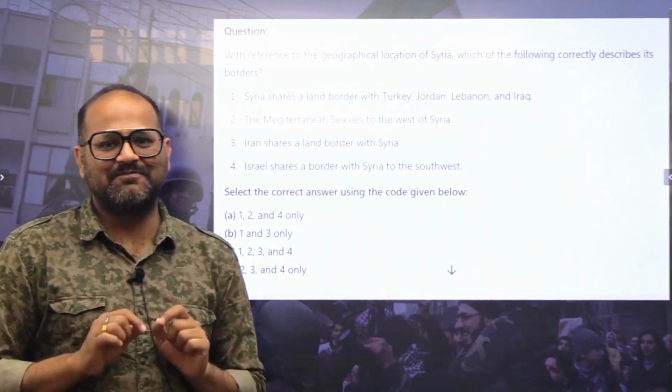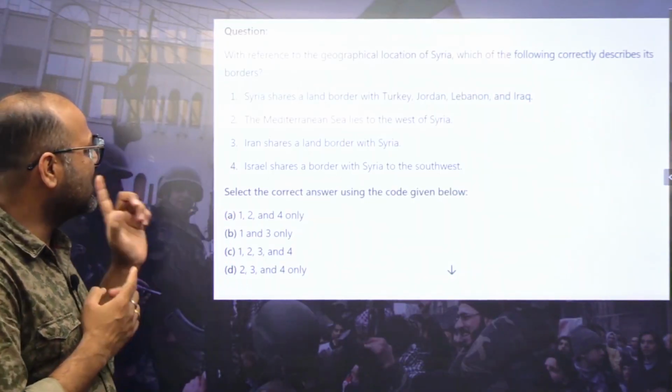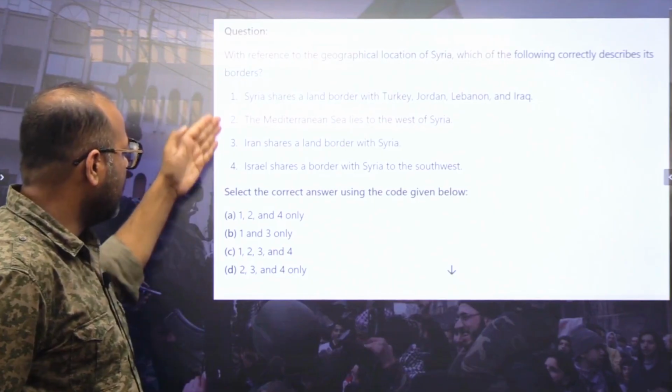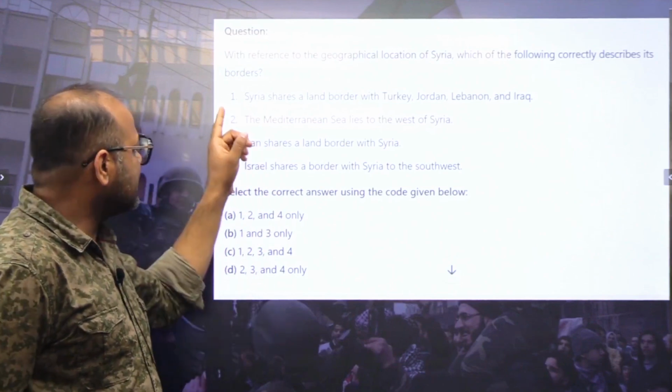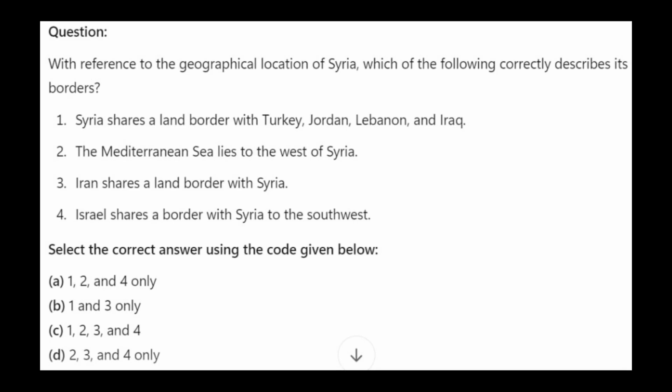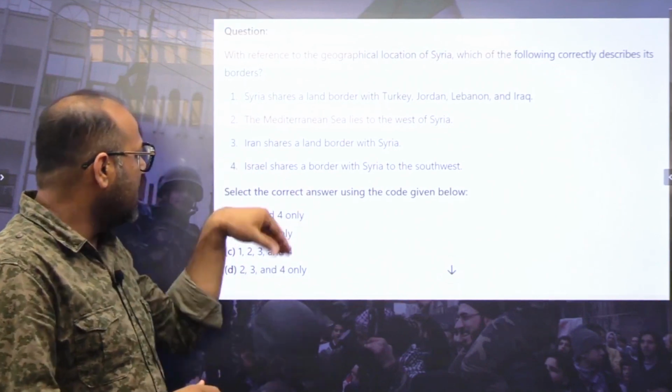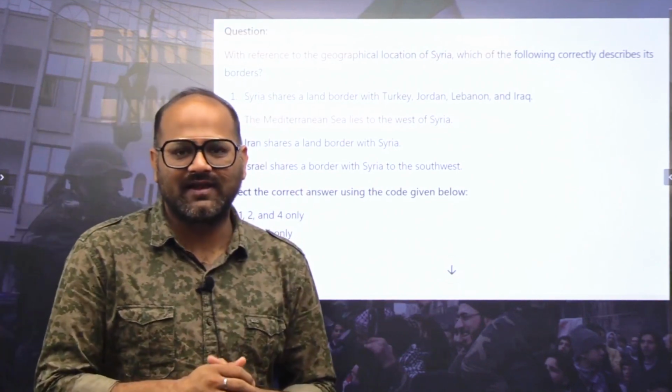But wait. Before we start, I want all of you to solve this question. With reference to the geographical location of Syria, which of the following correctly describes its borders? First, Syria shares a land border with Turkey, Jordan, Lebanon and Iraq. Second, the Mediterranean Sea lies to the west of Syria. Third, Iran shares a land border with Syria. And the fourth, Israel shares a border with Syria to the southwest. You have to tell which of the four statements is or are correct.